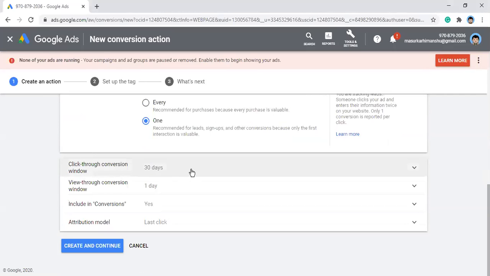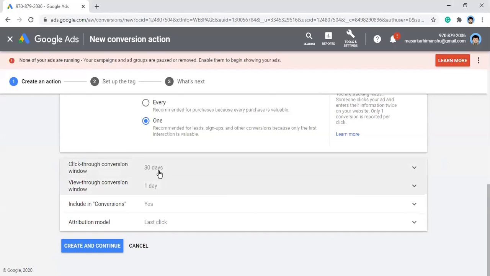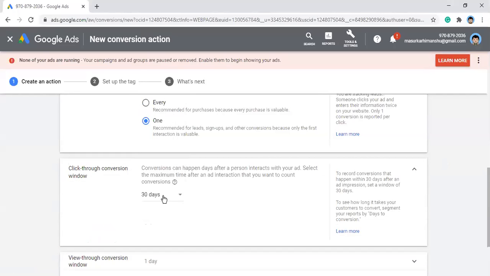Now this click-through conversion window, it's 30 days. It should remain like this only because this is the industry standard. You can change it though as per your convenience. Let's say if the conversion funnel of your particular business is longer than usual, you can change this, but you shouldn't otherwise.